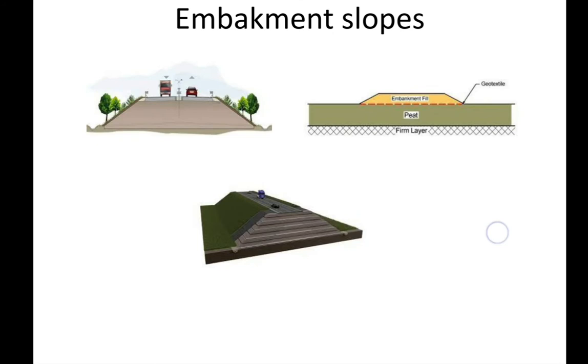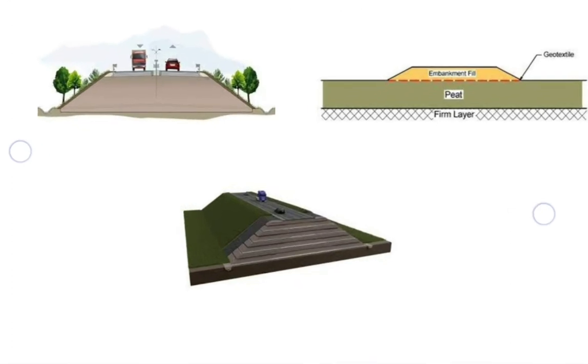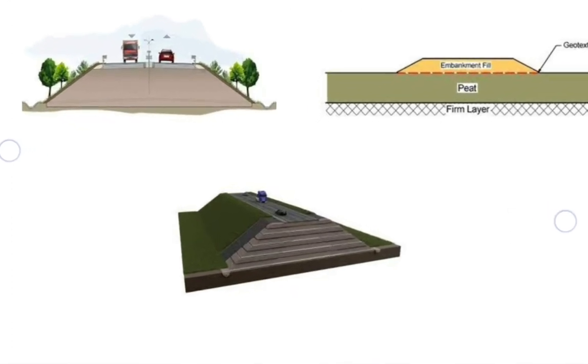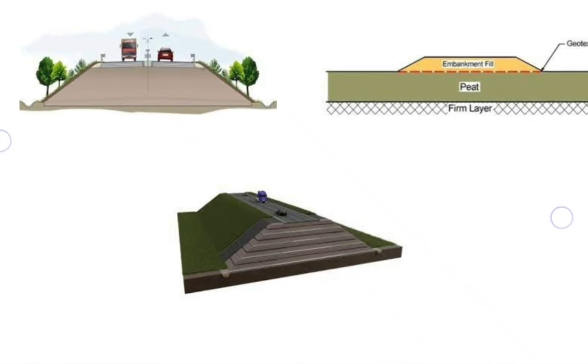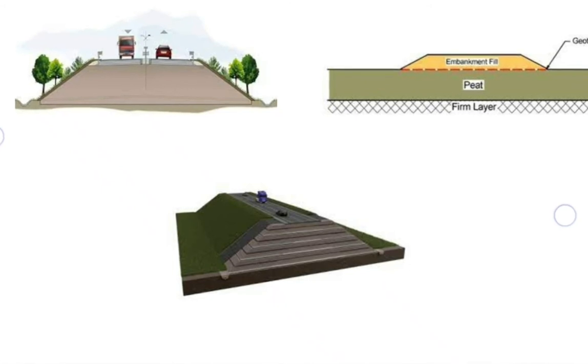Okay, next is regarding guardrails. Before the guardrails, we should know embankment slope. This is also part of the road margins. If you want to construct the road in low-lying areas, we will provide embankments, soil fill. These embankments should be flat as far as possible for the purpose of safe traffic movements, and also for aesthetic reasons we will provide greenery along the embankment.